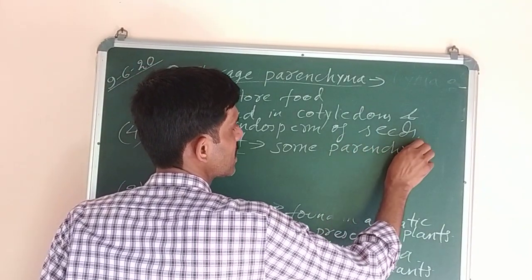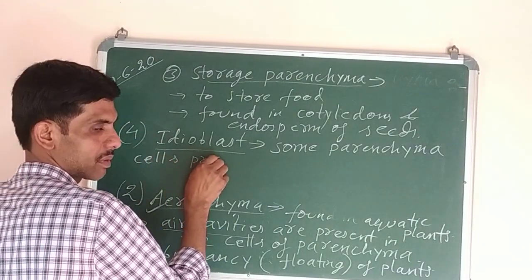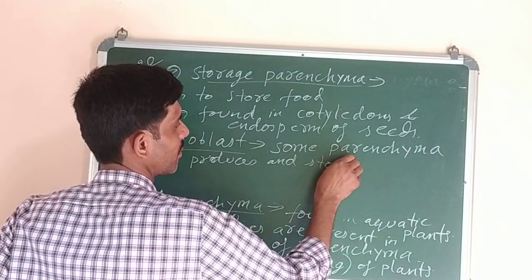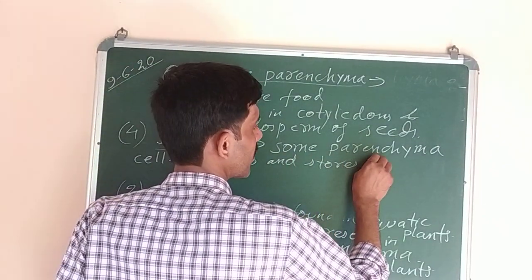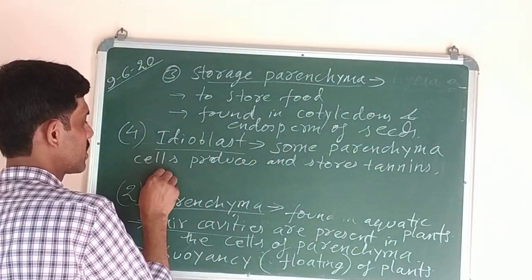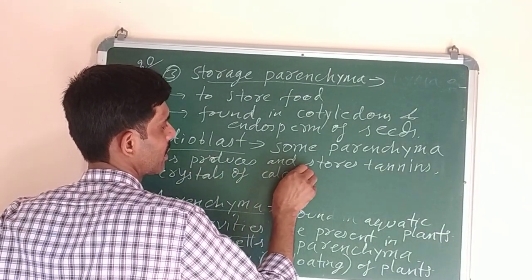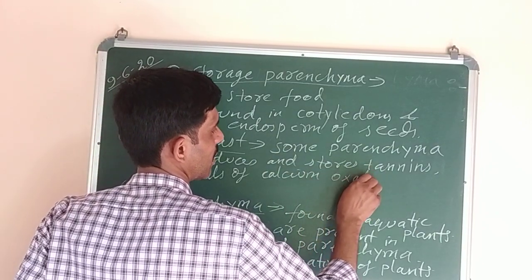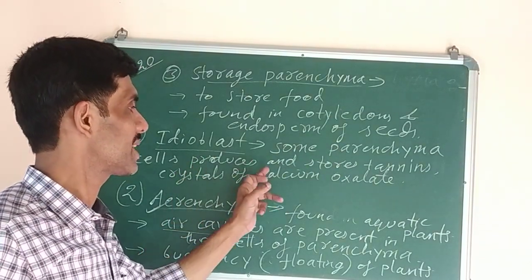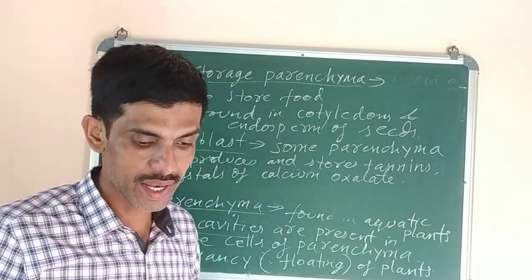Some parenchyma cells produce and store tannins, oils, crystals of calcium oxalate.